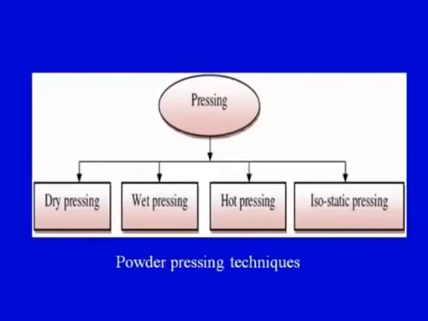Now pressing can be done in a number of ways. We can do dry pressing, we can do wet pressing. Dry and wet can be distinguished on the basis of the amount of moisture present in the ceramic powder which has been blended with a certain amount of additives. If the moisture content is more, we will say it is wet pressing. If the moisture content is less, we will say it is dry pressing. So two important types of pressing are dry pressing and wet pressing. Then we have hot pressing, and finally isostatic pressing.